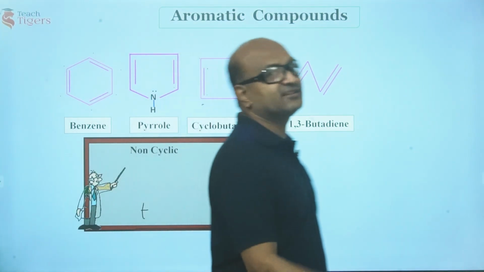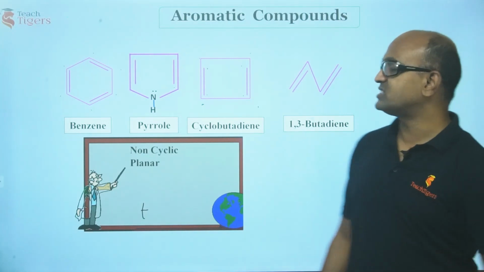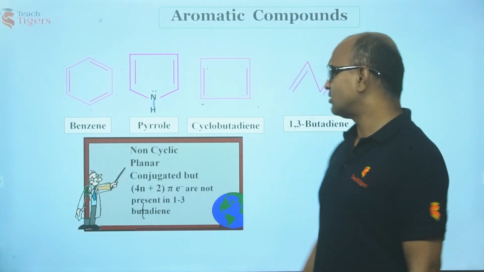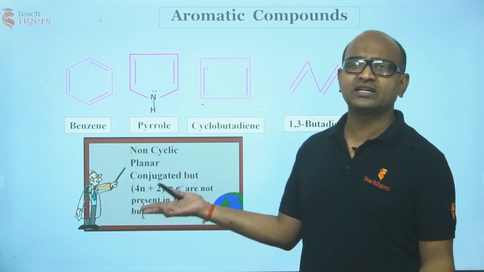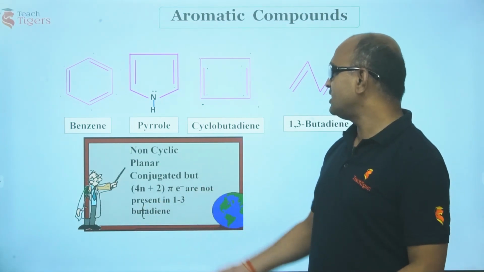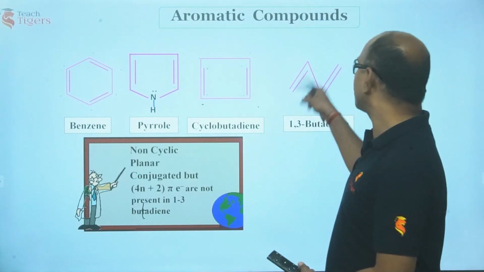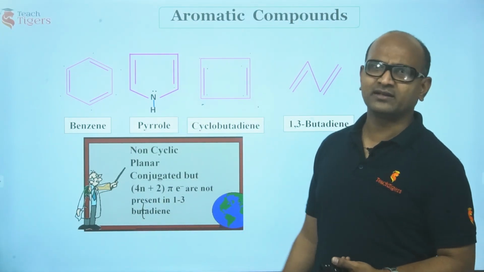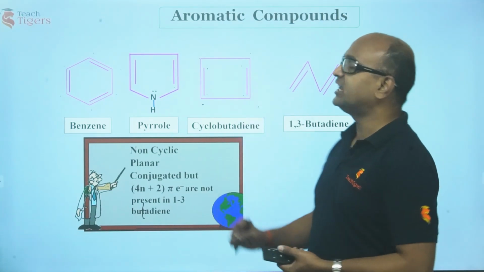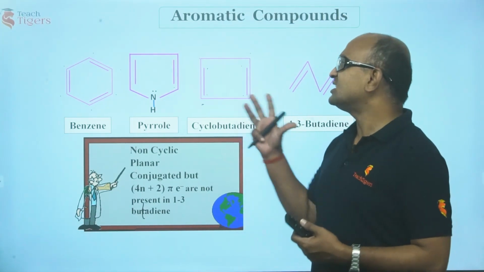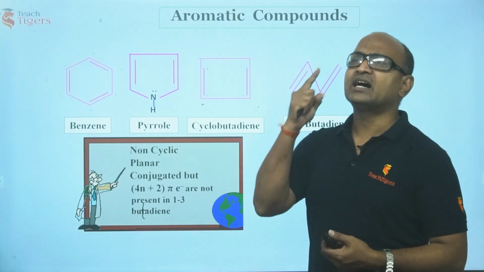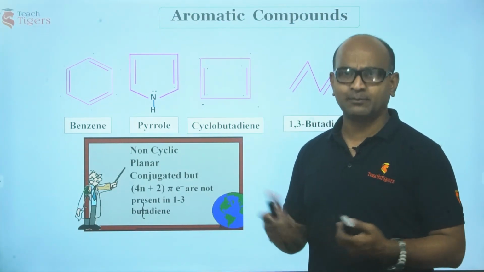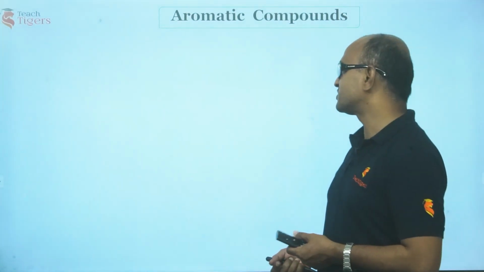This is not cyclic. The first condition is that it has to be cyclic. It is not cyclic, but it's of course planar. This has no complete delocalization. There are only how many pi electrons? 4 electrons. So, this is not an aromatic compound, by the way, because it is not cyclic. The first point is this. So, I just want to repeat this. What is an aromatic compound? It is a cyclic planar molecule with completely delocalized 4n plus 2 pi electrons, right?